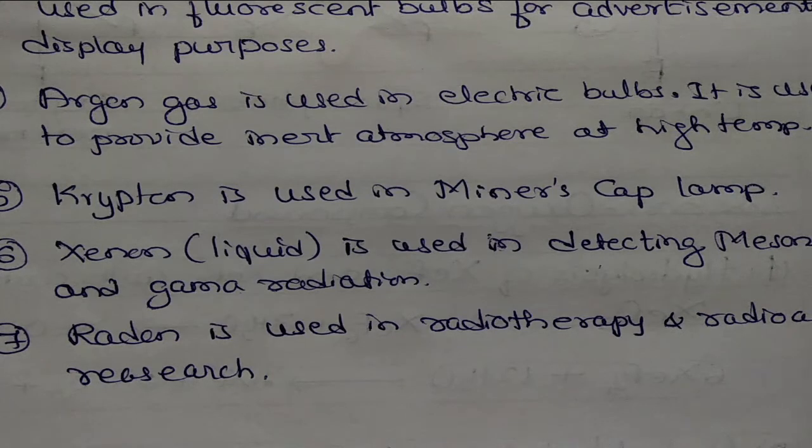So that completes the 18th group elements. In this 18th group, normally a 1 mark question is asked. So here you must know the electronic configuration, then the uses, some structures, the Neil Bartlett compound. Some reactions may also be asked in some of the questions. Okay, so that completes the P block elements. Okay, thank you.